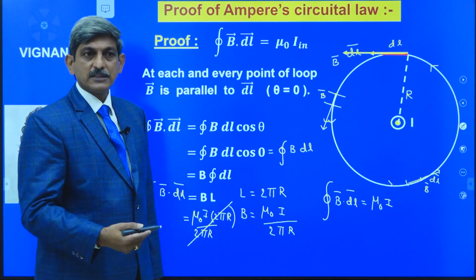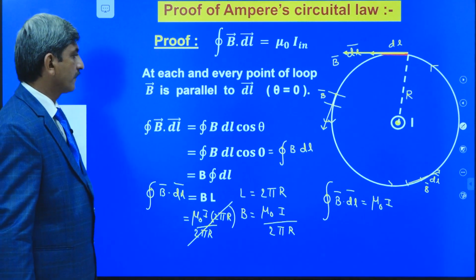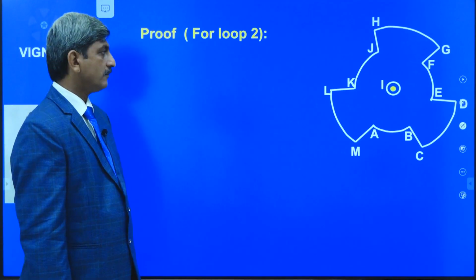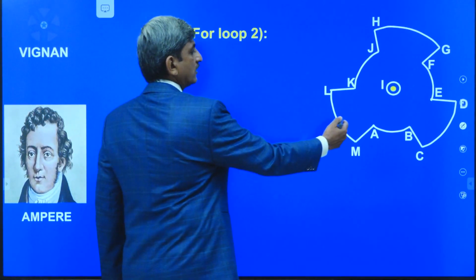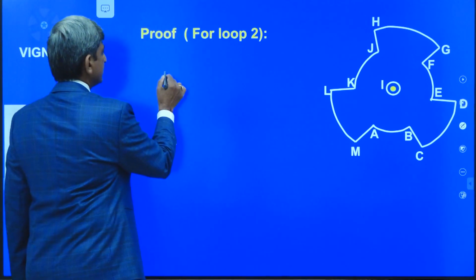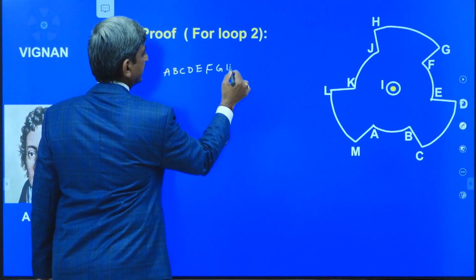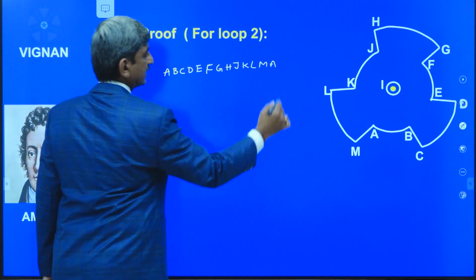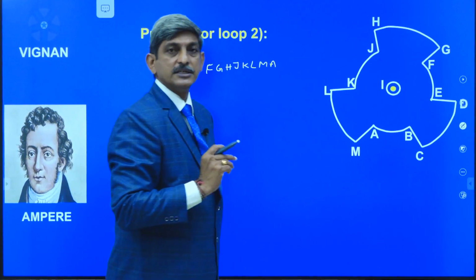Similarly, for the second path also, I am going to prove the Ampere's circuital law. Okay? Now we are going to prove the Ampere's circuital law for the loop A, B, C, D, E, F, G, H, J, K, L, M, A. So this loop is also a closed loop, but not a symmetrical loop.